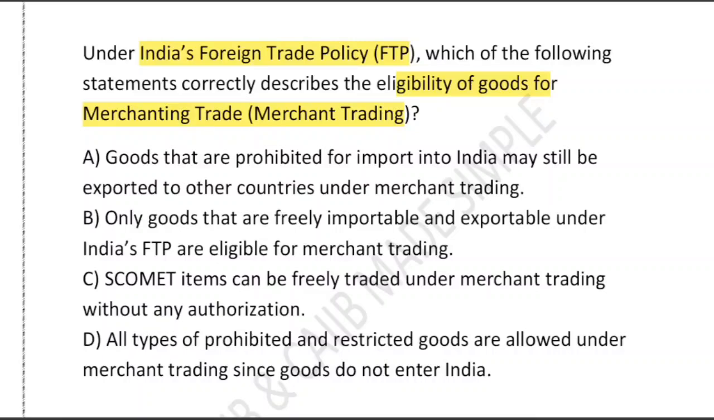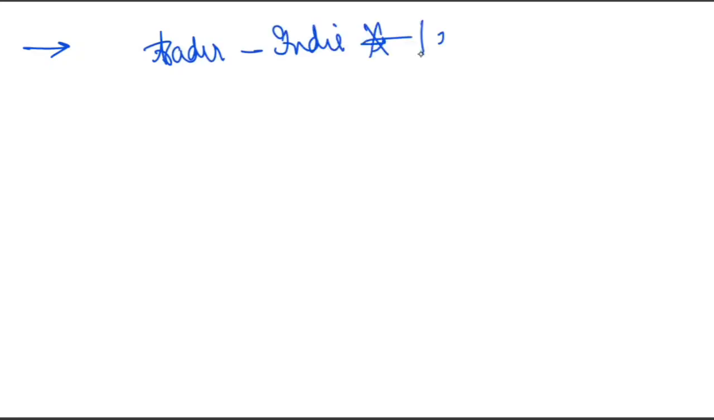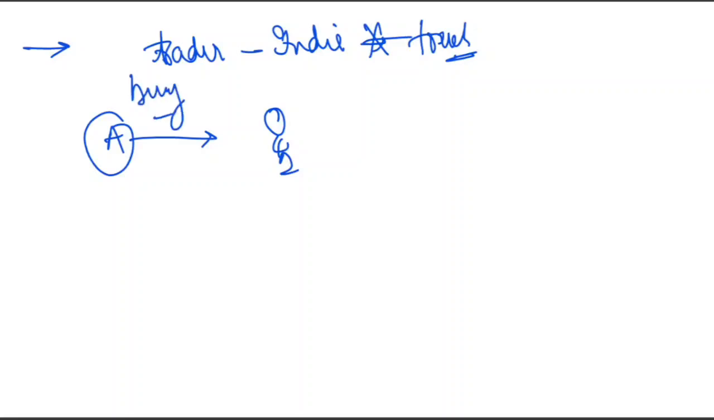So friends, let me explain the basic concept. Let's go through the basic concept first, and then you can easily answer the question. Imagine that you are a trader sitting in India, but you never actually touch the goods. So you buy goods from country A. This is country A, and this is you. You buy goods from country A and directly ship them to country B.